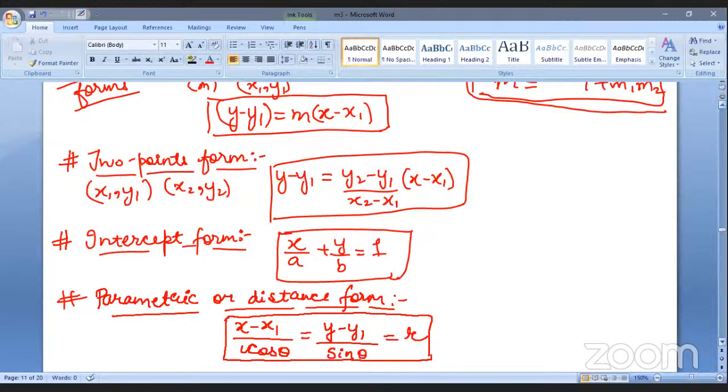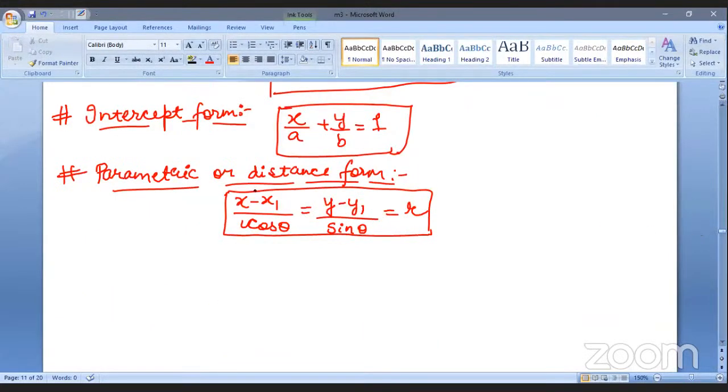And I hope that you weren't seeing it. So it's very, very good. Yes, so this is the parametric or the distance form. And here, definitely, we can see that either we will have to find out theta or r. It depends. Some information will be given to us, some information will be asked, right?